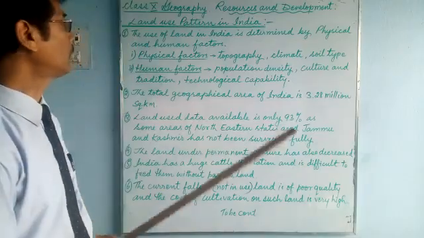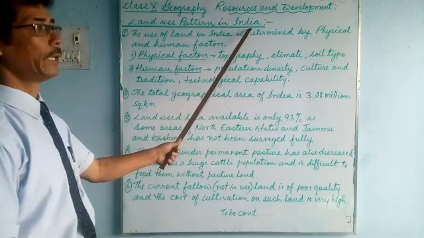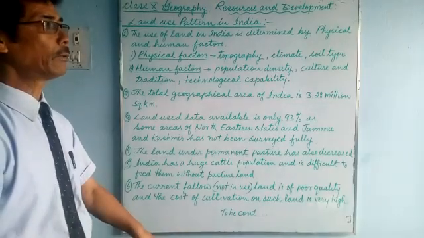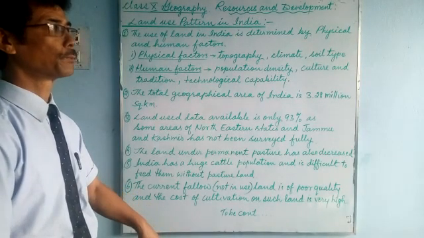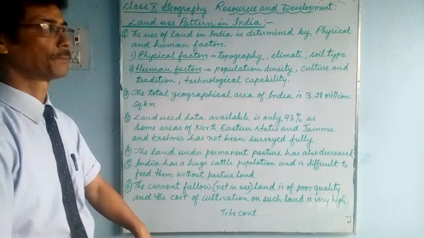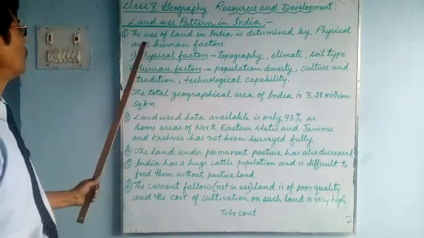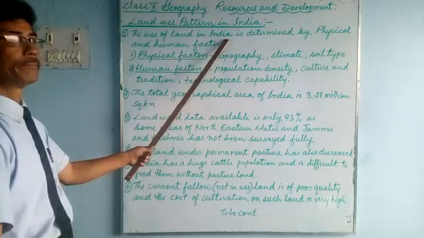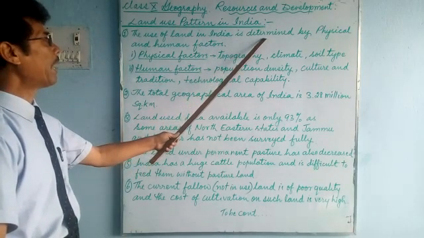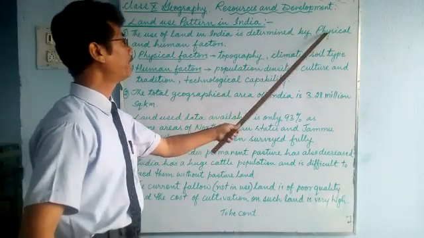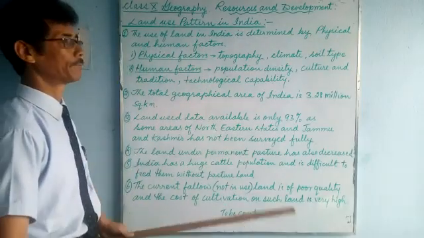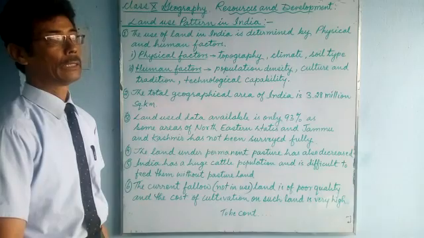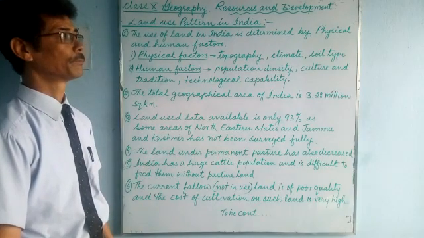Now we'll talk about land use pattern in India. Let's talk about how the land is being used, for what purposes. Number one: the use of land in India is determined by physical and human factors.